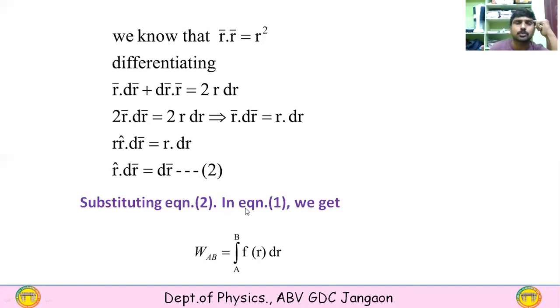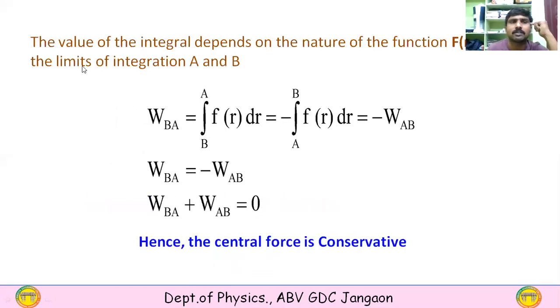Substituting equation 2 in equation 1, we get W_AB is equal to the integral from A to B of F(r) dr. So the value of the integral depends on the nature of the function F(r) and the limits of integration A and B. So W_BA is equal to the integral from B to A of F(r) dr, which is equal to minus the integral from A to B of F(r) dr, which is equal to minus W_AB. So W_BA is equal to minus W_AB, so W_BA plus W_AB is equal to 0. Hence the central force is a conservative force.